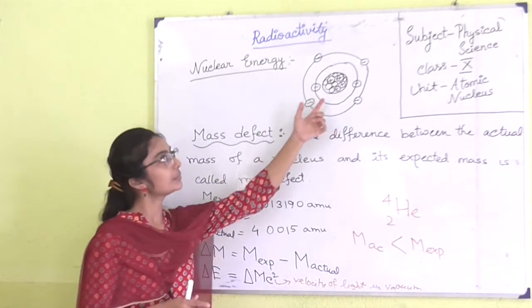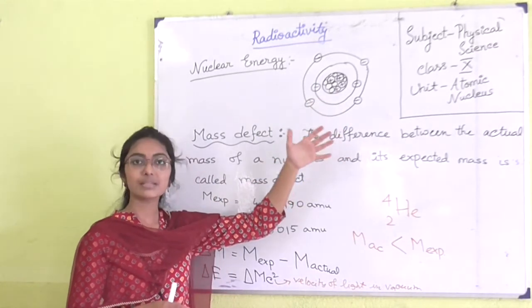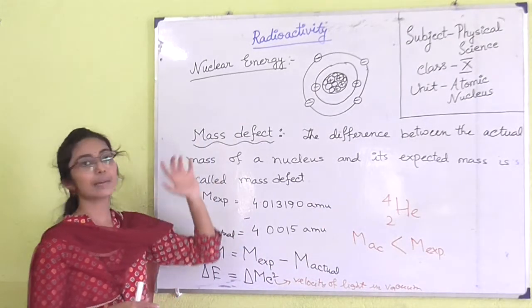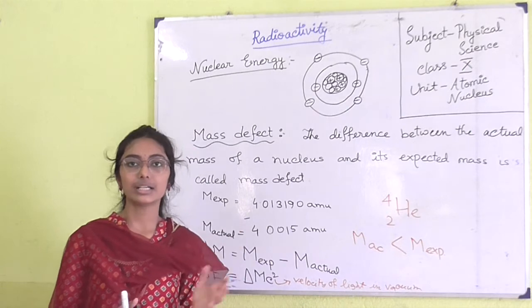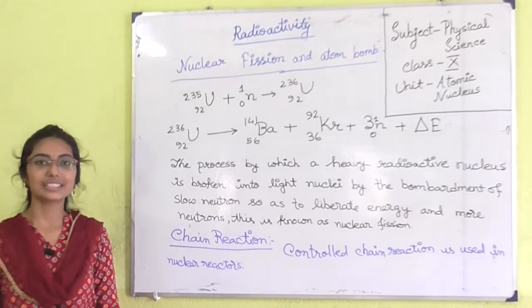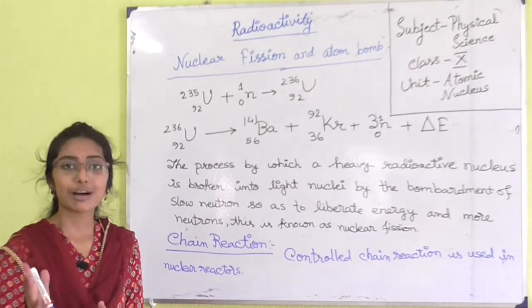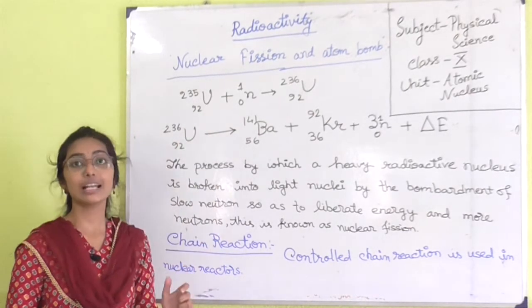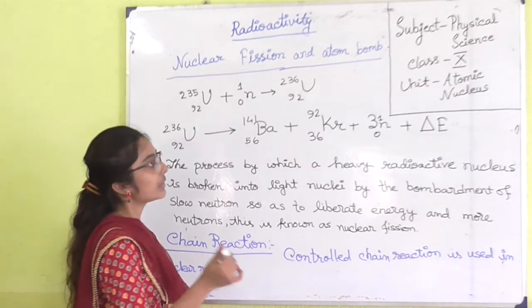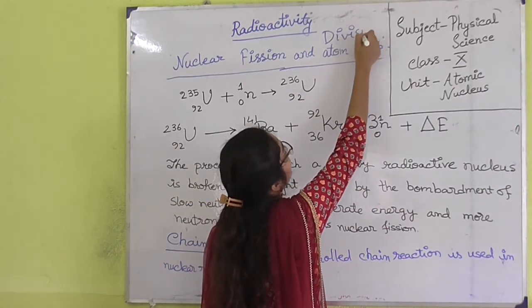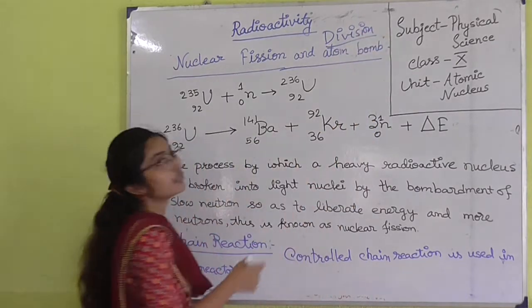So, the constituent parts of the nucleus, that means protons and neutrons, will be separated by adding this amount of binding energy into the nucleus. Now we are going to discuss nuclear reactions. There are 2 types of nuclear reaction. The first type is nuclear fission. You can remember it: fission means division. Division of what? Division of the nucleus.